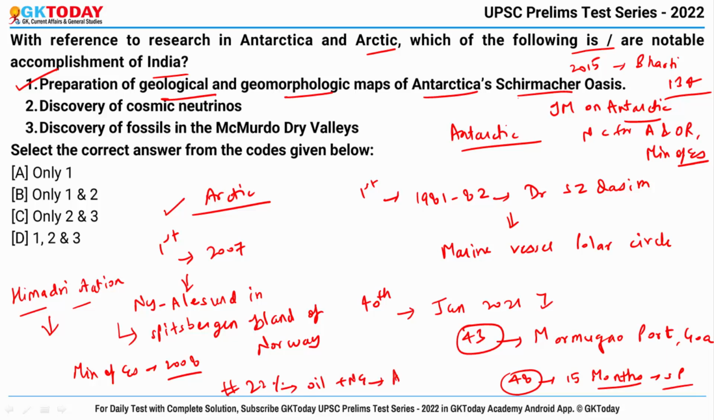Now second is discovery of cosmic neutrinos. So yes, they are important, but it has nothing to do with India's accomplishment regarding research in Antarctica and Arctic. So this is wrong. And third is discovery of fossils in the McMurdo Dry valleys. This is also wrong. And correct answer becomes only 1.